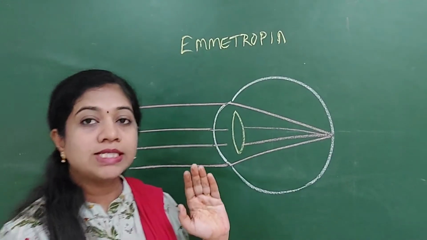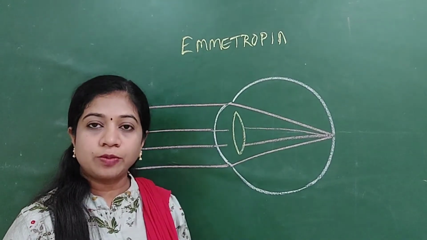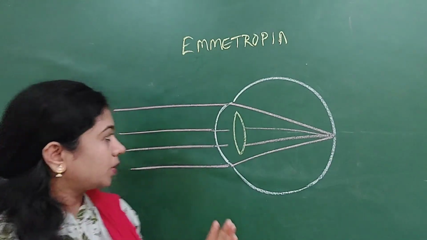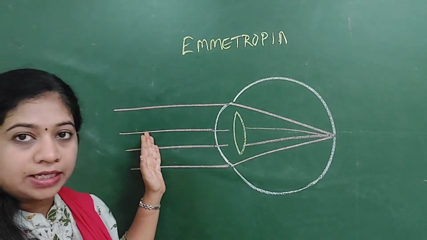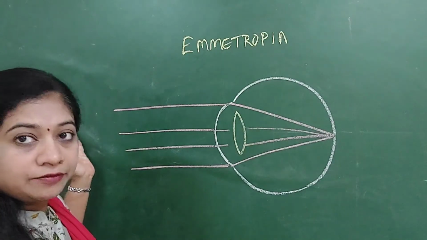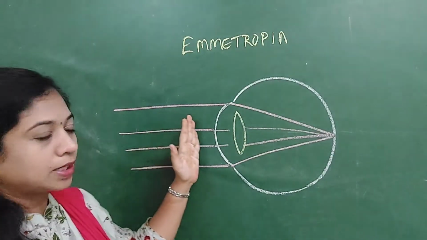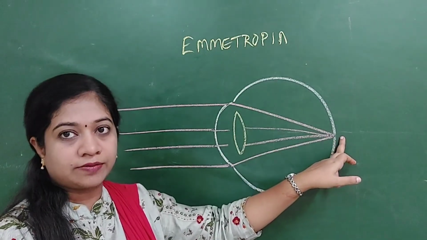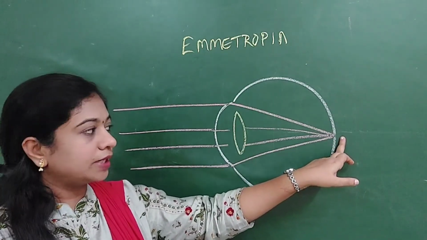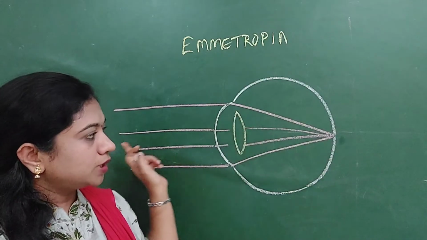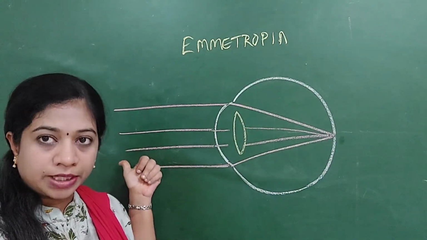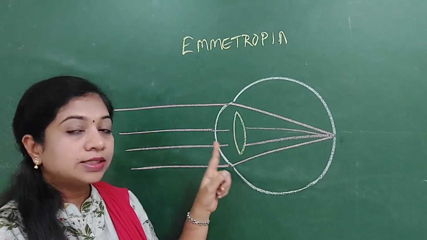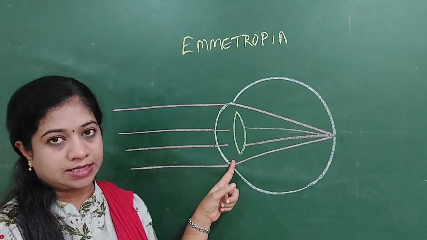Now let's see what is emmetropia. Emmetropia means the eye is optically normal. What does optically normal mean? Whenever the rays of light coming from far, or infinity, are focused onto the sensitive layer of the retina, that sensitive layer being the layer of rods and cones, with the accommodation of the eye being at rest.